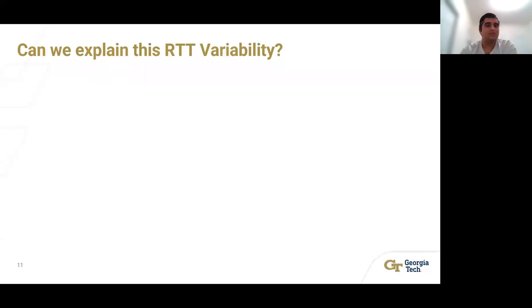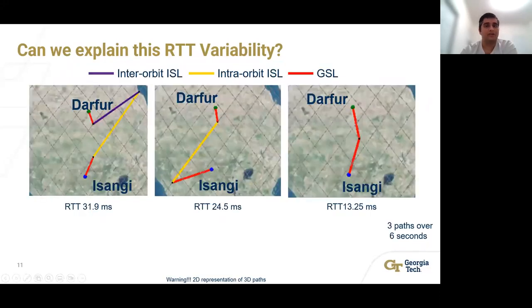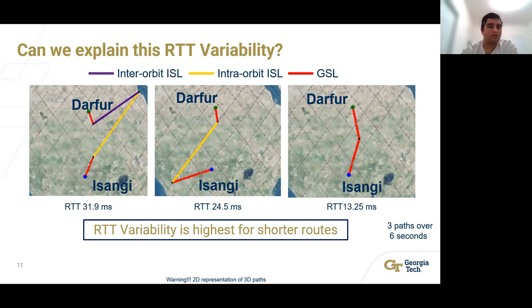First, I'll present to you the Darfur-Isangi route where I show you 3 paths over a period of 6 seconds. The first path consists of 3 satellite hops, the second one has 2, while the third one is a single hop. This leads to the first path being 2.5 times longer than the third one. Now, I'll quickly warn you that the first path doesn't seem as long compared to the third one; this is because these are 2D representations of 3D paths. However, the key thing I would like you to take away from this example is that for shorter routes, RTT variability can be highest because of high chances of changes in path composition.